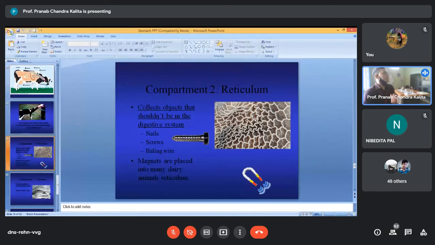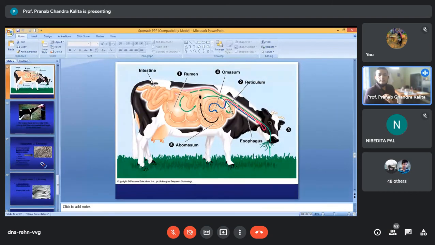And what happens if this condition is not detected early? They penetrate the wall of the reticulum, and next to the reticulum you will find the boundary between the thoracic and abdominal cavity. That is called what? The diaphragm.